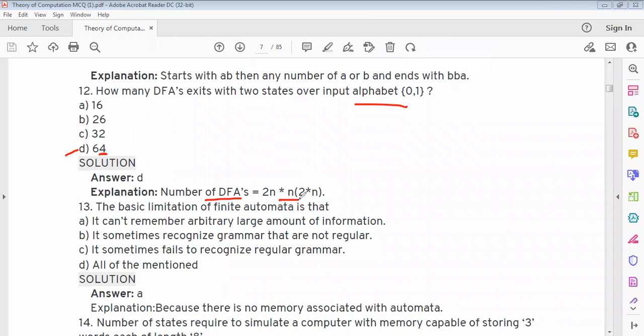Therefore, 64 number of DFAs. The basic limitation of finite automata is that it cannot remember an arbitrarily large amount of information because there is no memory associated with automata.